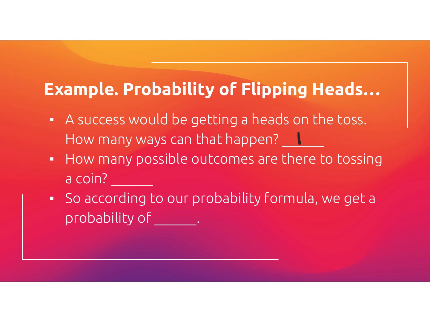How many possible outcomes are there if you're tossing a coin? So if I'm going to toss that coin up in the air, it's going to land on one of two sides. It's going to land on either the heads or the tails. So total possible would be 2, either heads or tails. So according to our probability formula, remember, we want our want over our total. So we want a heads, there's 1 heads, over our total on a coin, there's 2. So our probability would be 1 over 2, or 1/2.